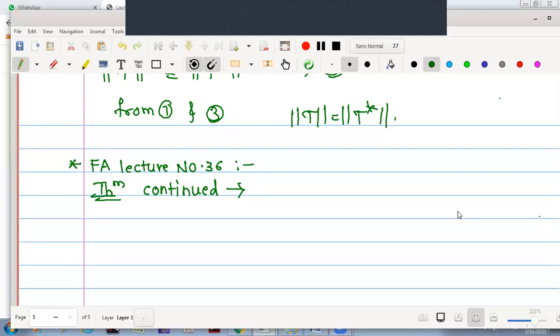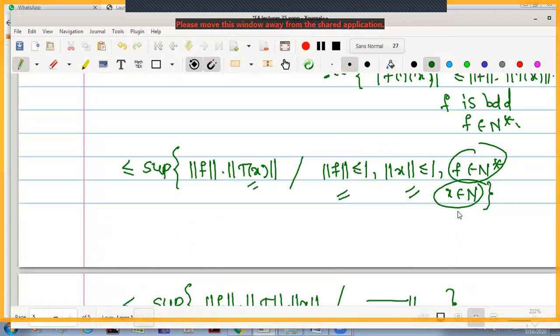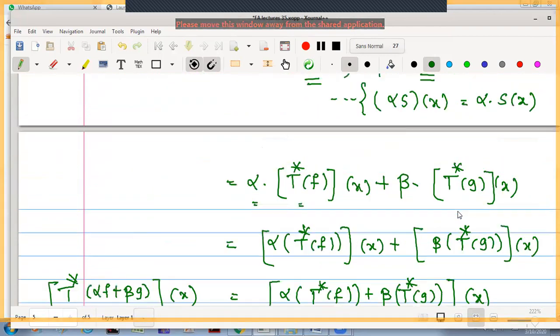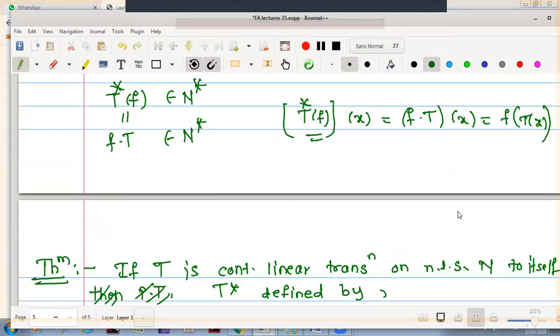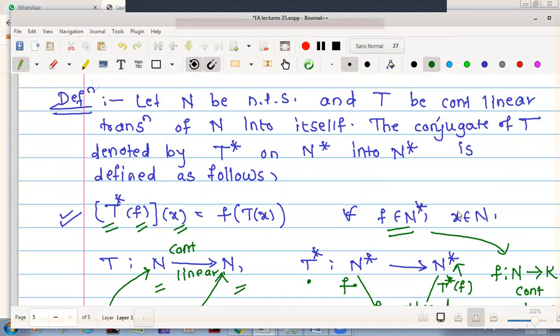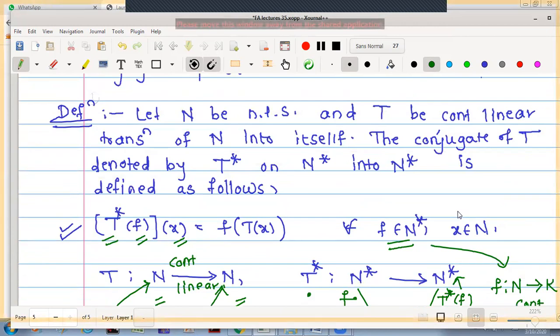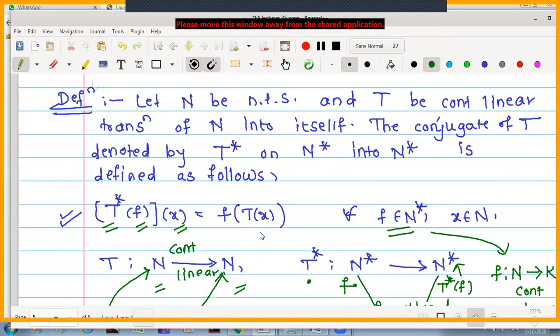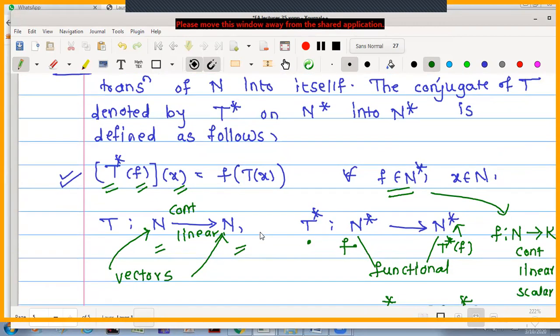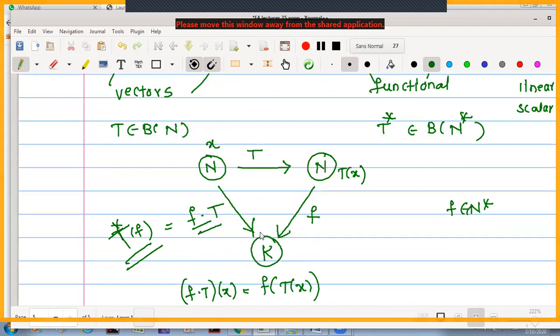We saw the definition of the conjugate operator in the last lecture. We will recall it and then complete the theorem which we left incomplete in the last one. Here the conjugate operator T star is a mapping from n star to n star, defined as T star of f operated on x is f of T of x. This is the detailed explanation I showed you of how the conjugate operator works.